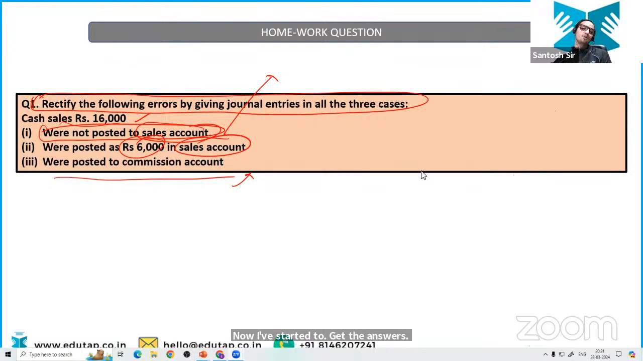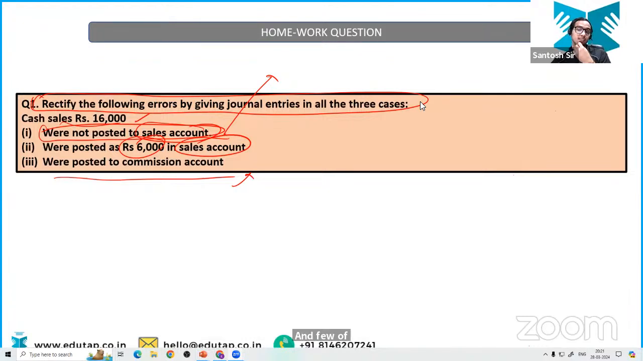Few are correct, but few are incorrect. No, I'm not asking about whether it is an error of omission or an error of commission. I'm asking what should be the general entry in all these three cases. Yeah, Prachi correct. Yeah, Sarish correct. Dhaval correct. Okay, good. And few of you are incorrect.